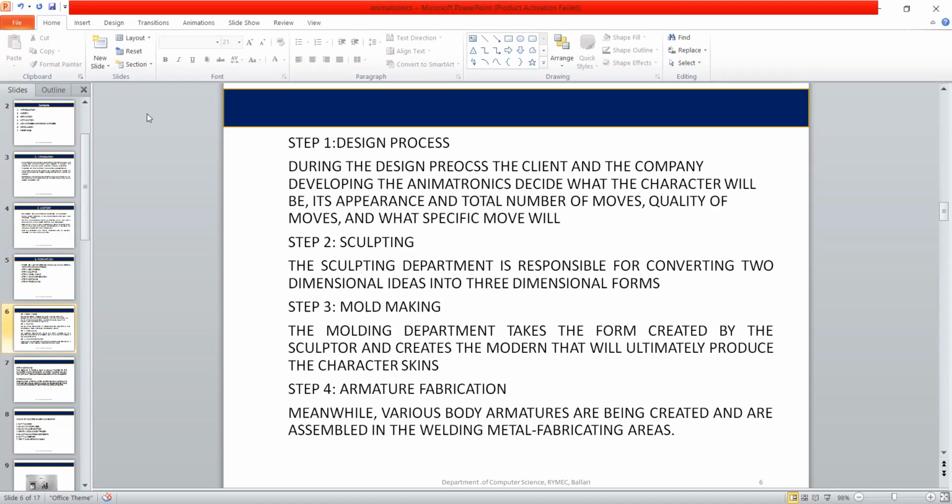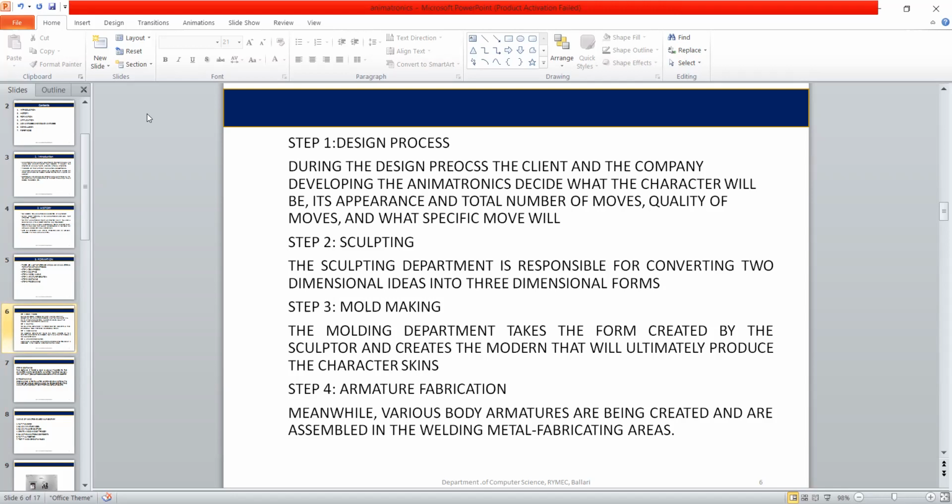Second process is sculpting. This department mainly involves converting two-dimensional ideas into three-dimensional forms. This team can work from photos, artwork, videos, models, etc.